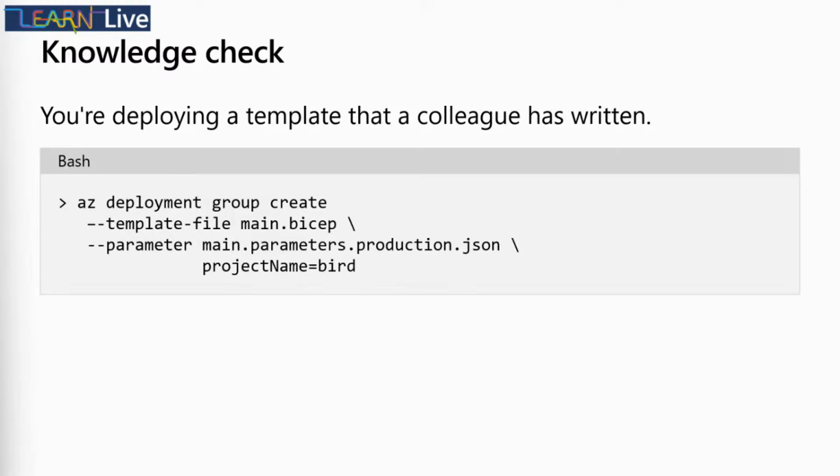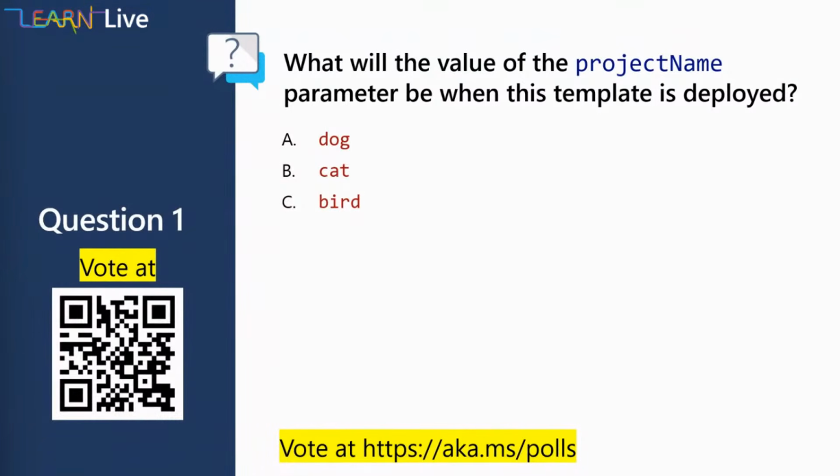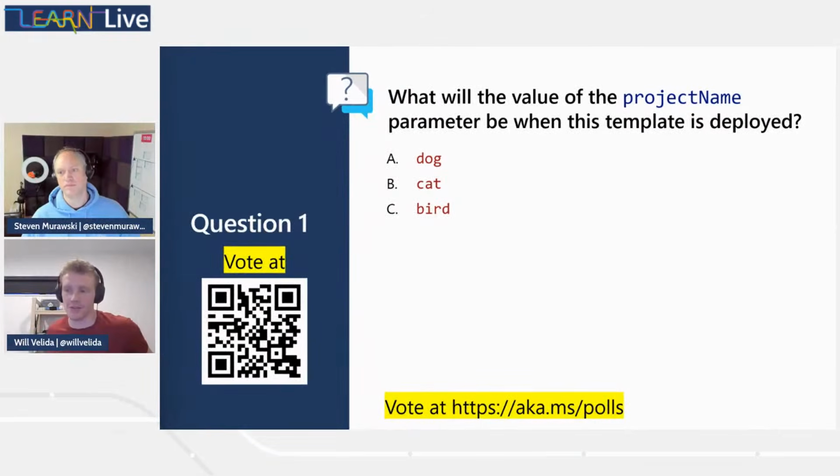So the question is, what will the value of the project name parameter be when this template is deployed? Will it be dog? Will it be cat? Or will it be bird? So go to aka.ms/polls and answer the question. Which one do you think it's going to be? Stephen, do you have an idea of what it might be?